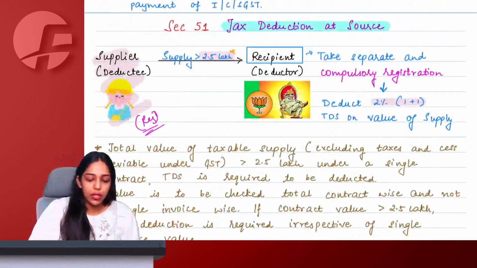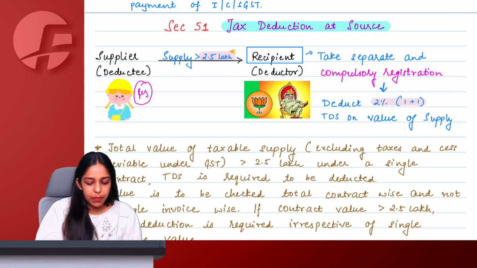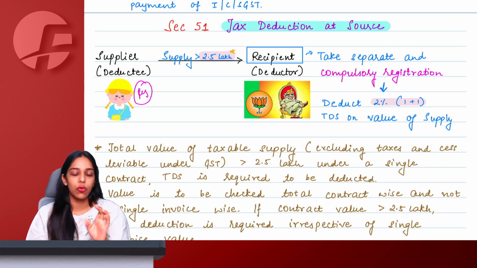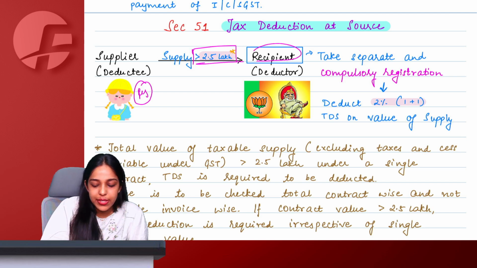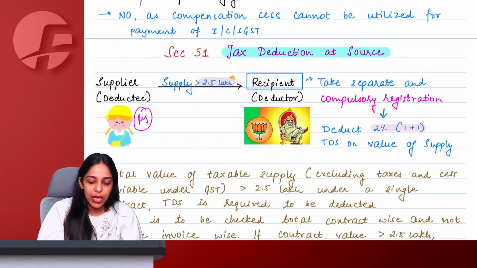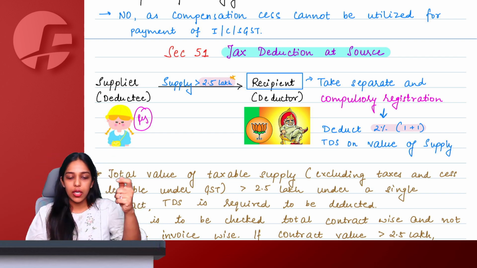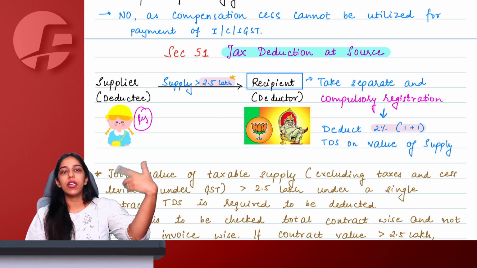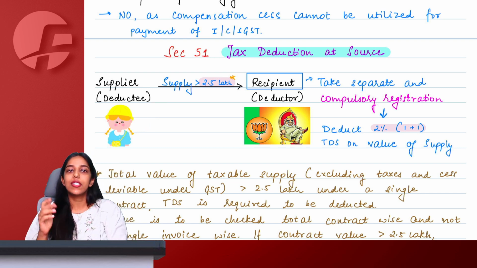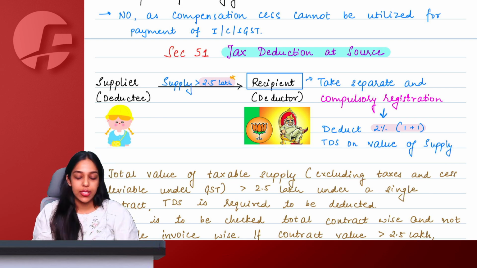When this registered supplier supplies some taxable value greater than 2.5 lakh to a recipient who is specified to deduct TDS, then this recipient while making the payment is going to deduct 2% TDS. 51 में डबल, 52 में आधा, which means section 51 the rate of GST is going to be double, that is 2%, total 1% CGST plus 1% SGST.